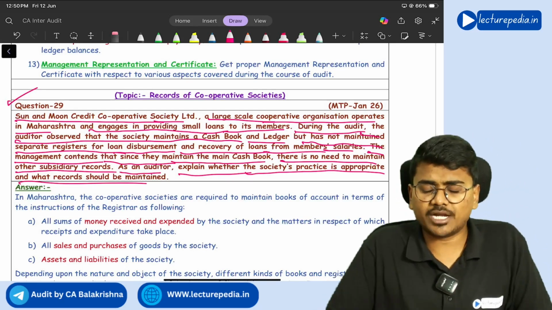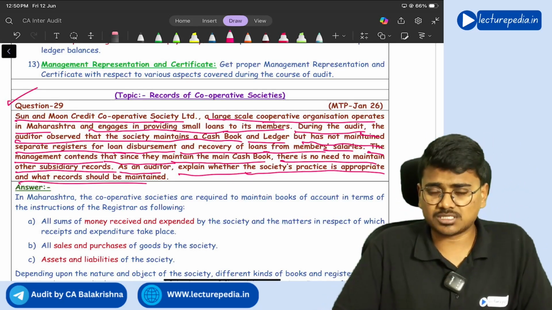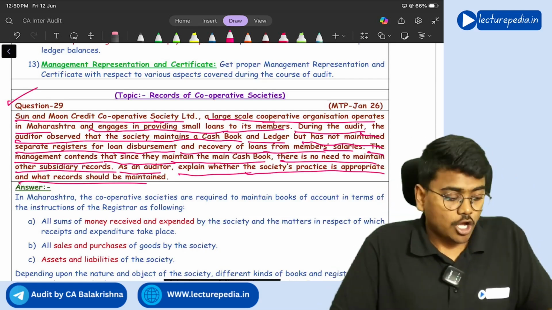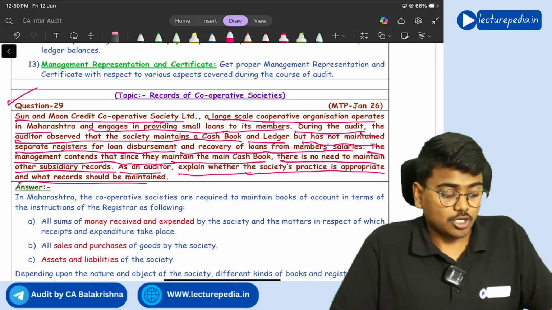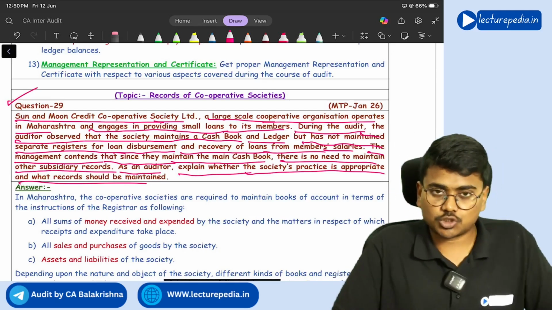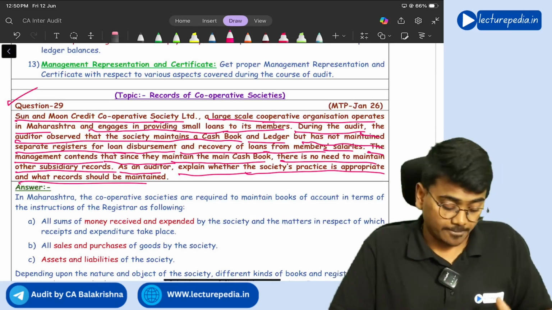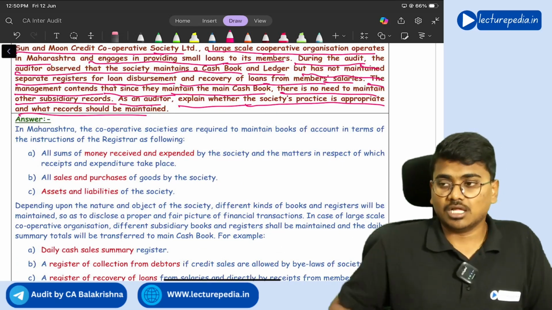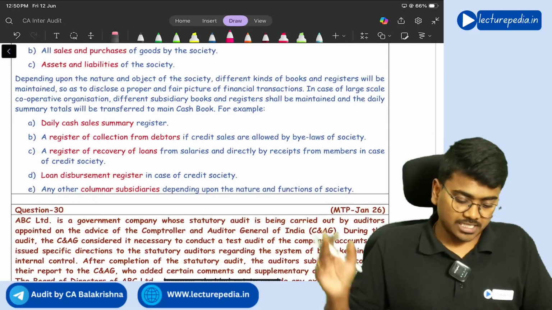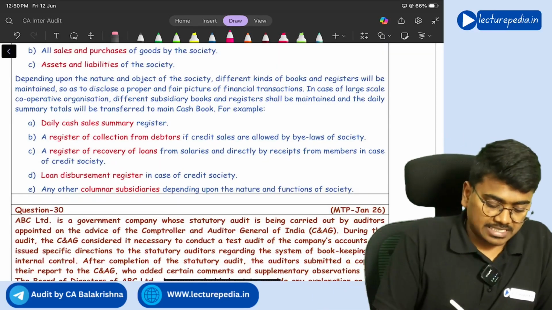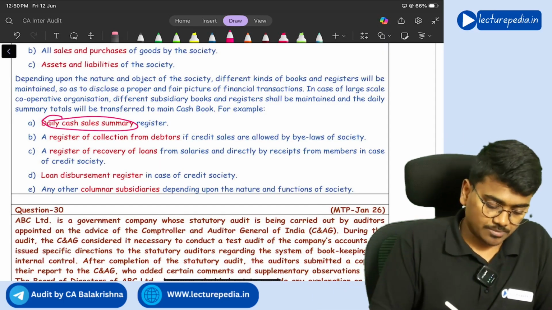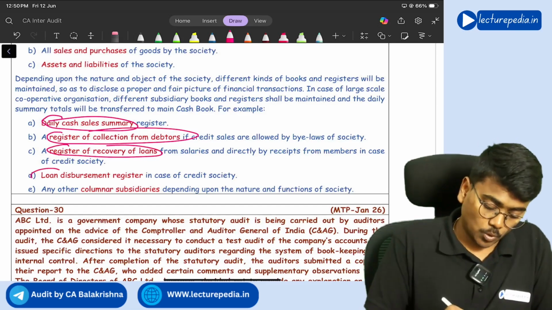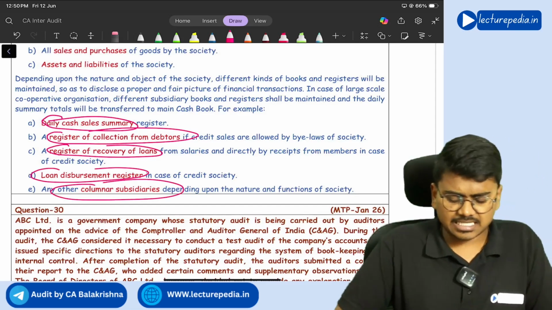See, generally cooperative societies should maintain those records which will show all the monies received, all the monies expended, all the purchases and all the sales, all the assets and all the liabilities. Records showing all these things should be maintained. And in case the cooperative society is in the business of giving loans, it should also maintain the following records: daily cash sales summary register, register of collection from debtors, register of recovery from loans, loan disbursement register, and any other columnar subsidiary.